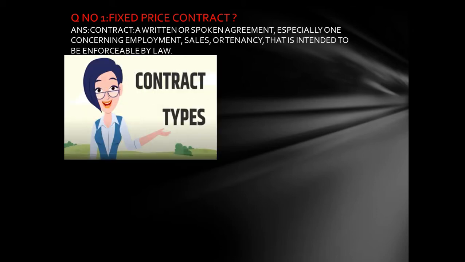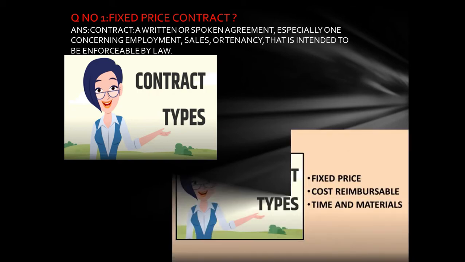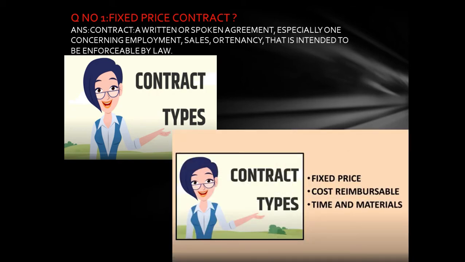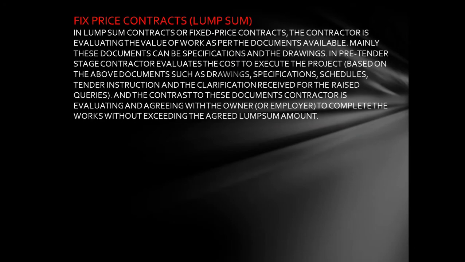There are different types of contract. The first one is the fixed price contract, the second one is the cost reimbursable contract, and the third one is the time and material contract. There are many more types, such as cost plus contract, lump sum contract, EPC (engineering, procurement, construction) contract, item rate contract, percentage contract, and piece rate contract. But I will discuss the lump sum contract in detail.